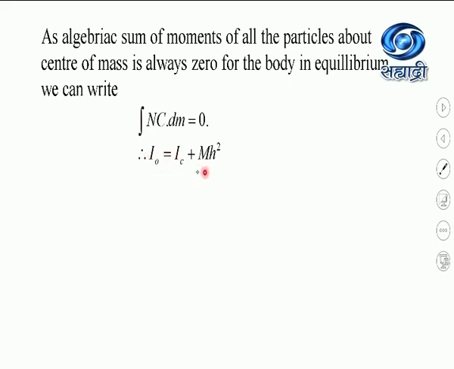So this equation will become I0 equal to IC plus mh square. Now why is this taken as 0? I have just told you the same thing, written here as: the algebraic sum of moments of all particles about the center of mass is always 0 for a body in equilibrium. So we can write this integration of nc into dm as equal to 0, and the equation will become I0 equal to IC plus mh square.